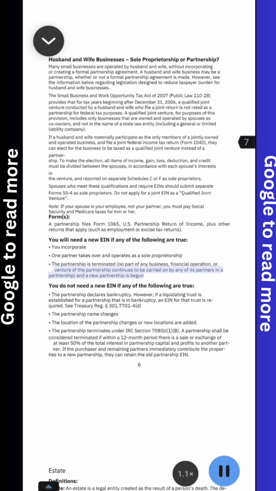Many small businesses are operated by husband and wife, without incorporating or creating a formal partnership agreement. A husband and wife business may be a partnership, whether or not a formal partnership agreement is made. However, see the information below regarding legislation designed to reduce taxpayer burden for husband and wife businesses. The Small Business and Work Opportunity Tax Act of 2000.